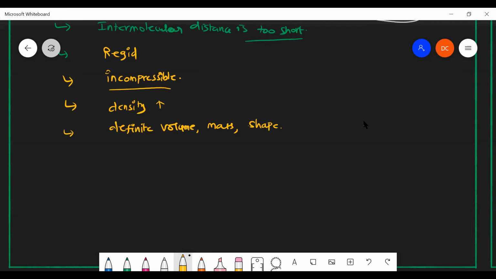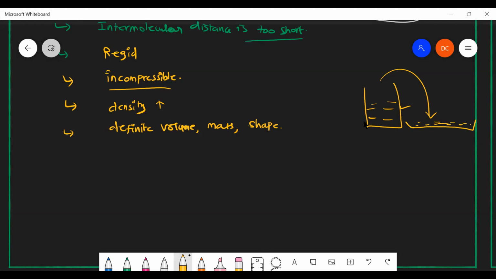Okay, but liquids are not like that. Whatever the vessel we are taking, based on that, it will occupy some space. Suppose I'm taking water in a glass, the water will be occupied here. Suppose the same amount of water is taken in a plate, it occupies the same space. So whatever the vessel we are taking, liquids take their shapes, but solids are not like that. They have a definite volume, definite mass, and definite shape also.